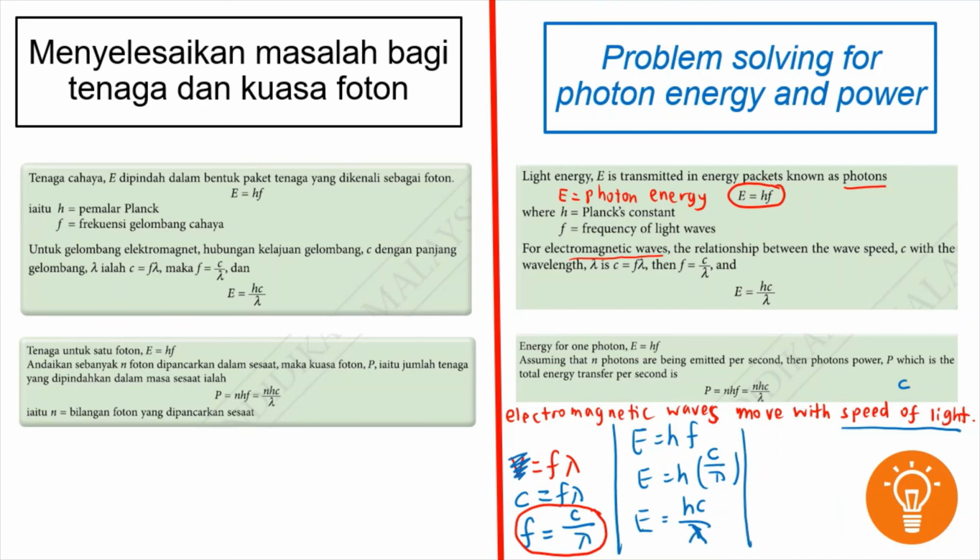There's another formula introduced to you for calculation purposes, that is photon power. It is equivalent to nhf, so we can also write it as nhc over lambda. So this photon energy and photon power can be used for calculation purposes.